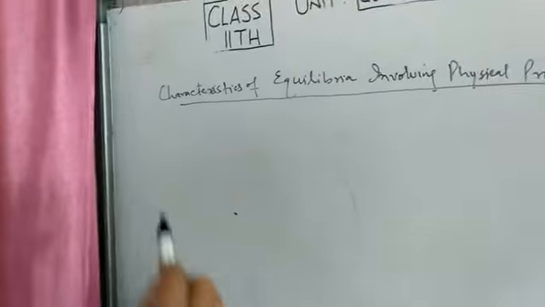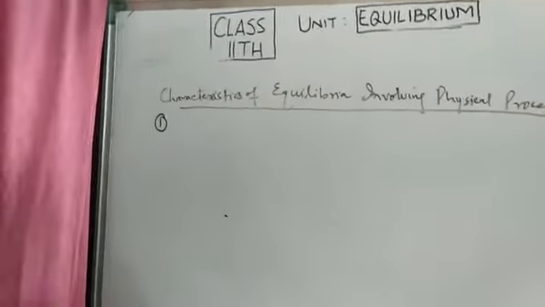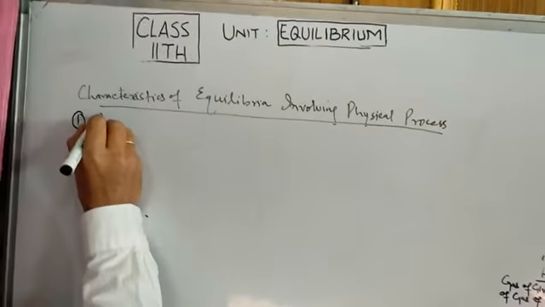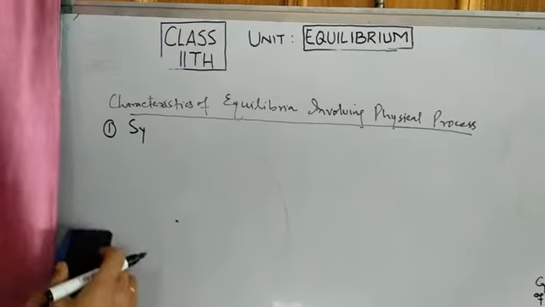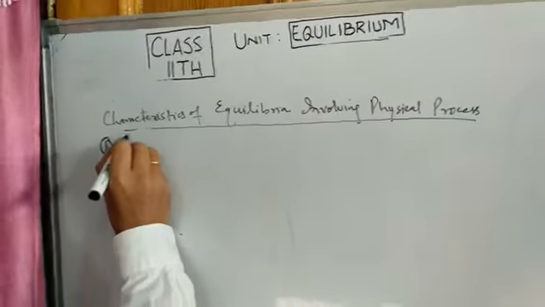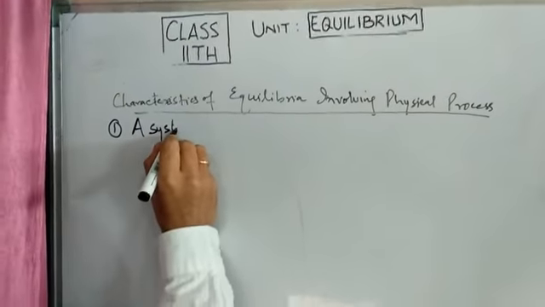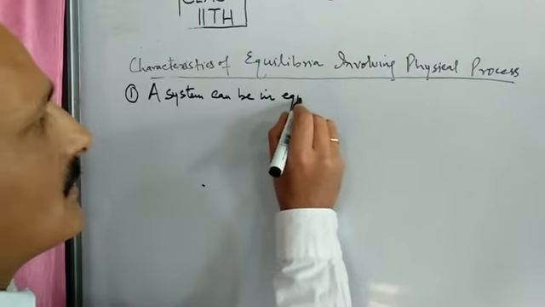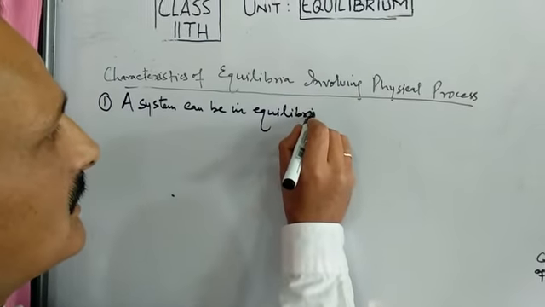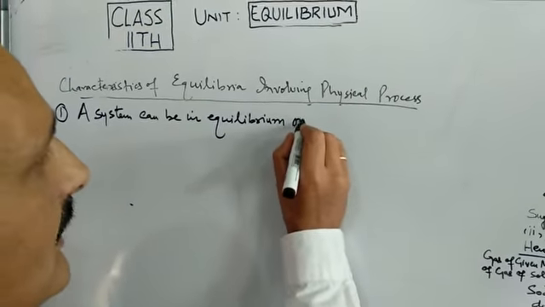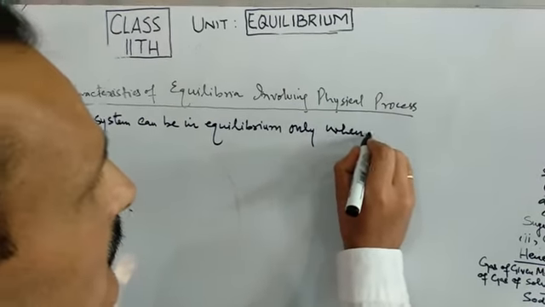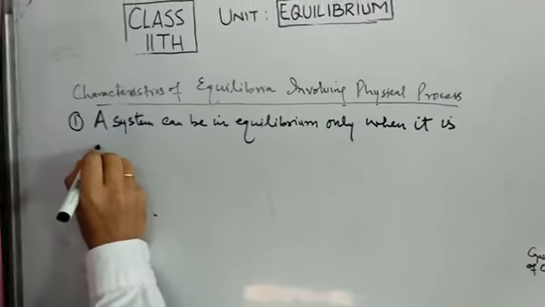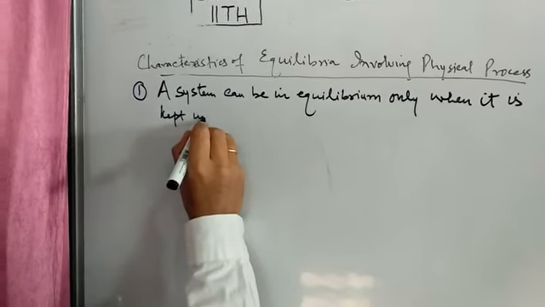Now coming to the first characteristic. The first characteristic is that a system can be in equilibrium only when it is kept in a closed container.